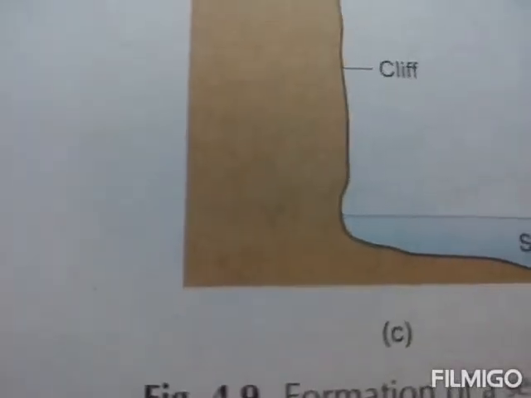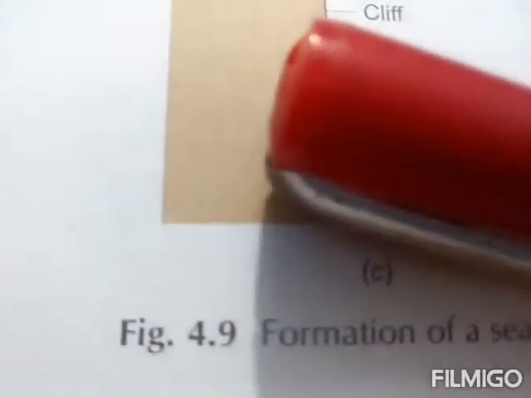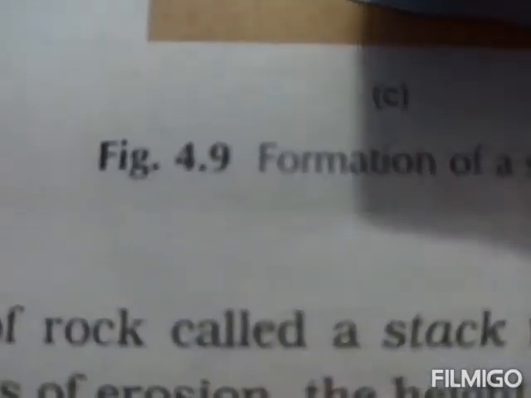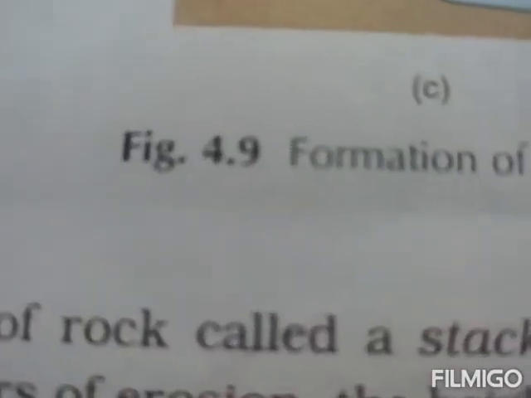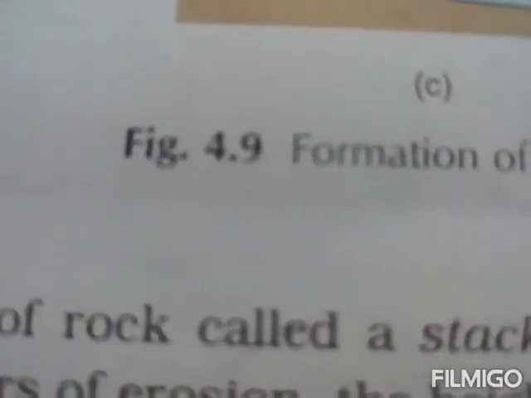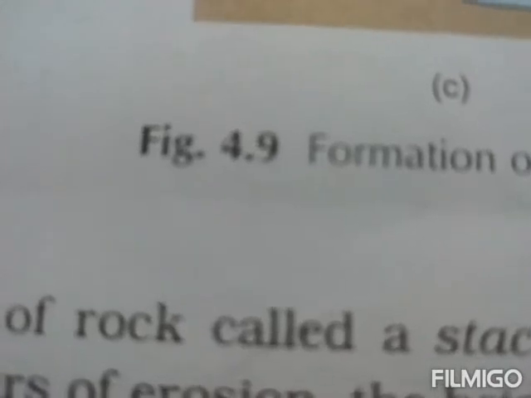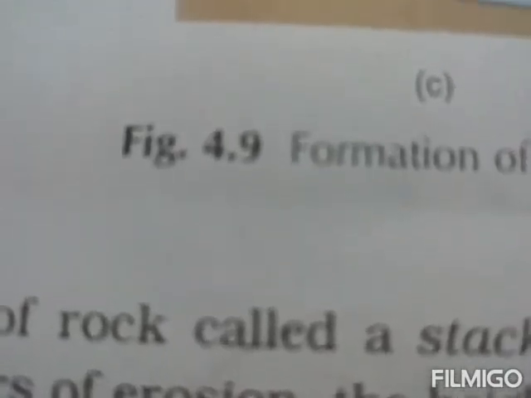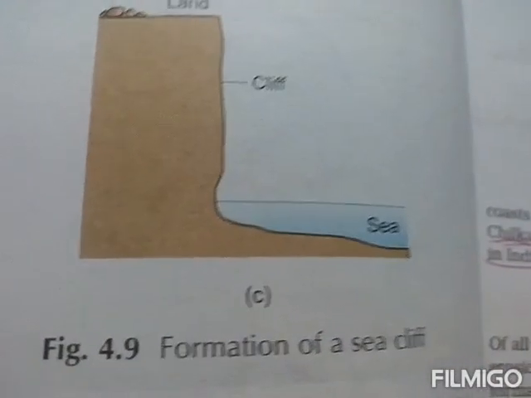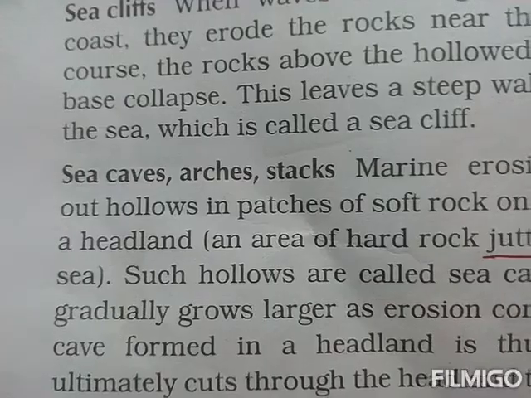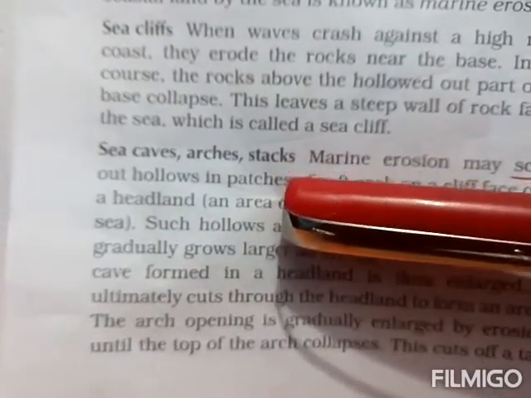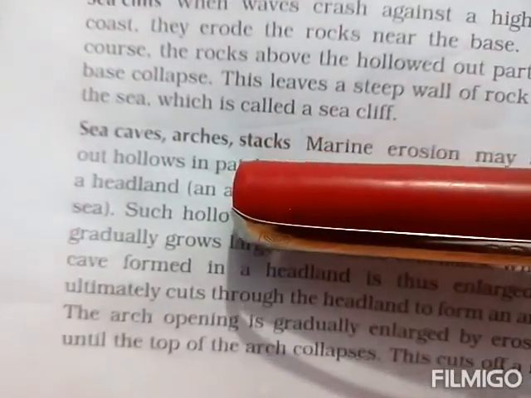The rocks are eroded near the base. With the passage of time, the rocks above the hollowed out part collapse. It leaves behind a steep wall of rock facing the sea. These are known as sea cliffs. Then there are sea caves, arches and stacks. First, we will know about sea caves. What are sea caves?